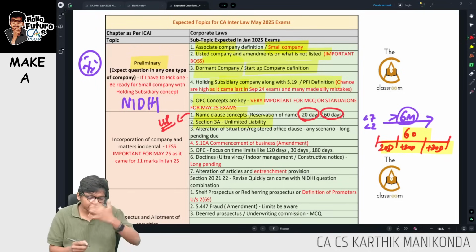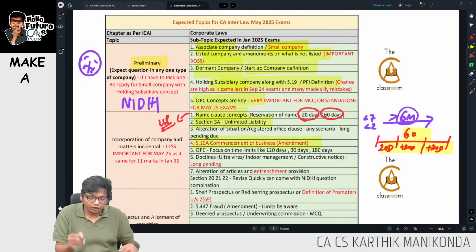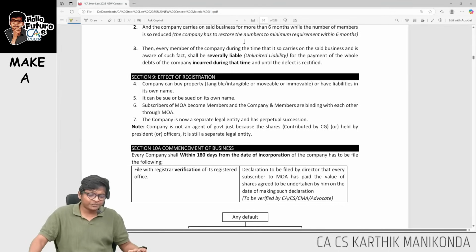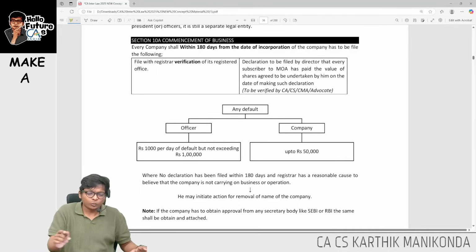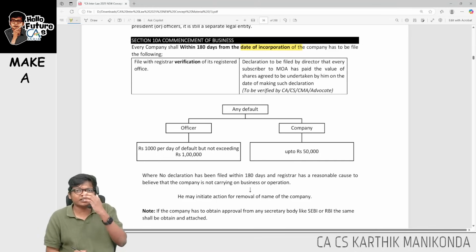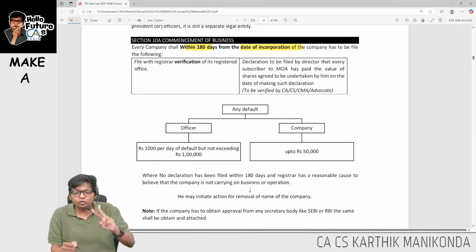Okay. Next, section 10A, which talks about commencement of business. Sir, what is this commencement of business provision? Very simple. Once the company gets the certificate of incorporation, from the date of incorporation, within 180 days they have to file 2 things to ROC.